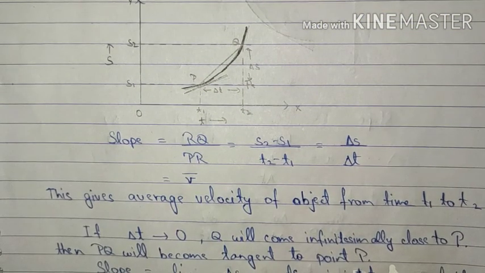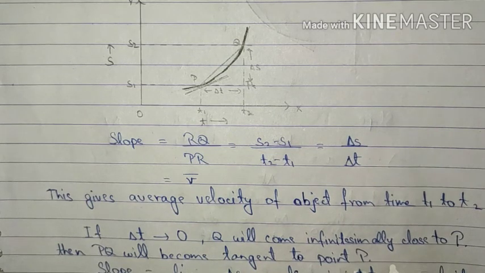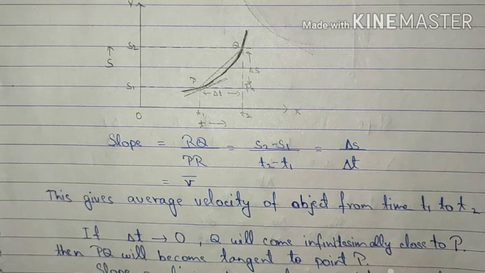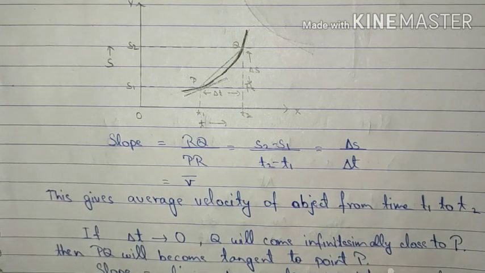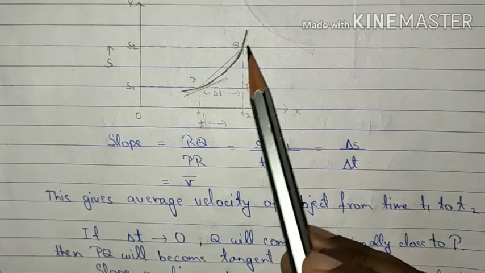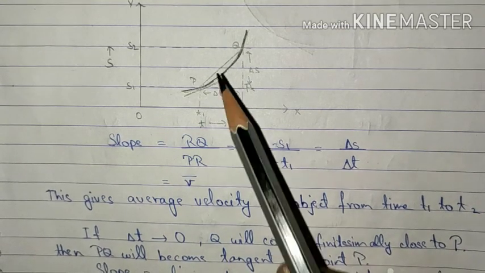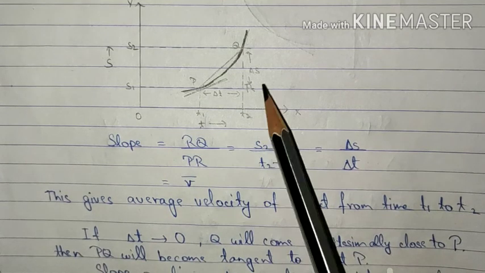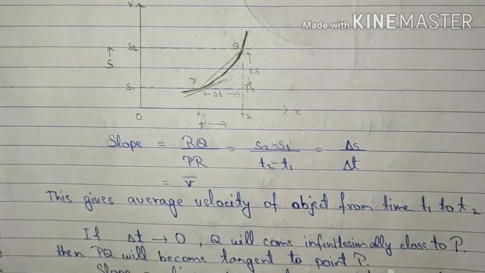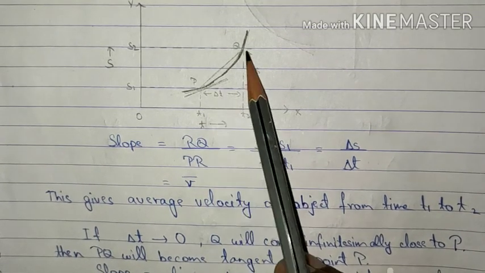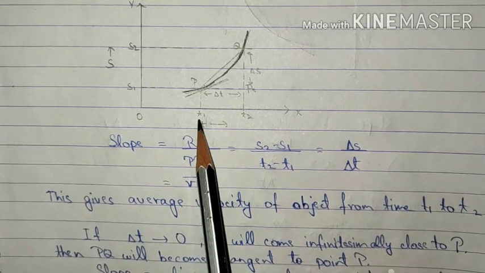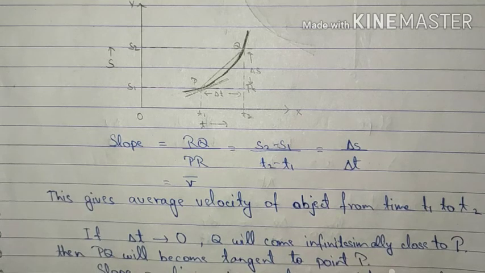we can find out the slope of the graph by joining two points which are close to each other. Here I have taken them as P and Q. Joining these 2 points and finding the slope of the line PQ, we can find the velocity, or you can say the average velocity for this curve. Here the slope of PQ will give us the average velocity from time t1 to t2.